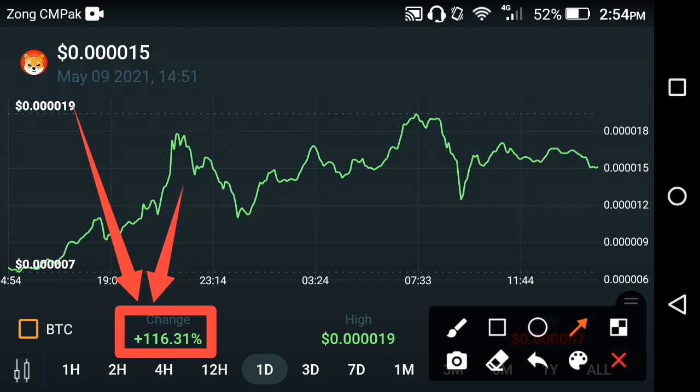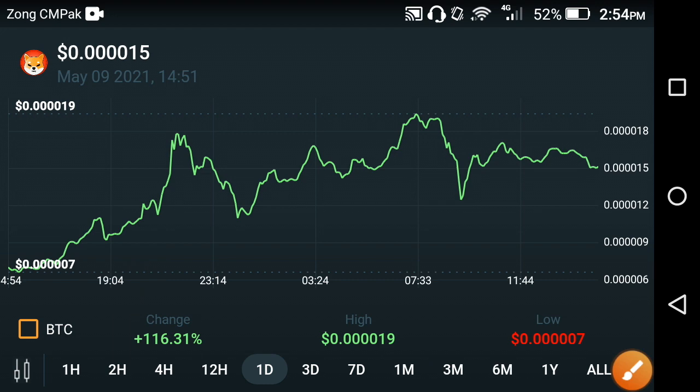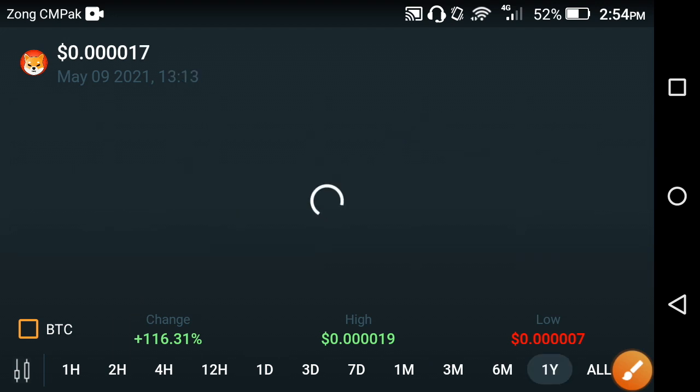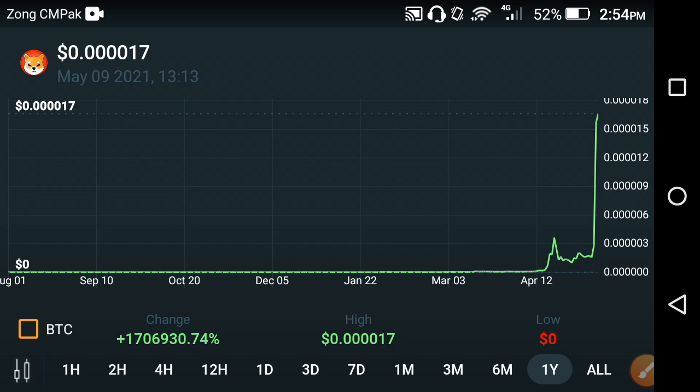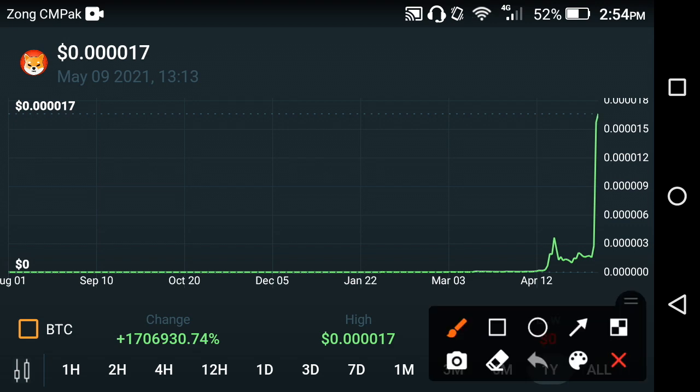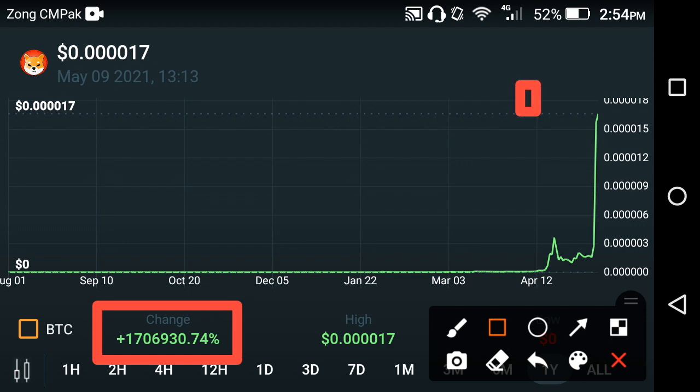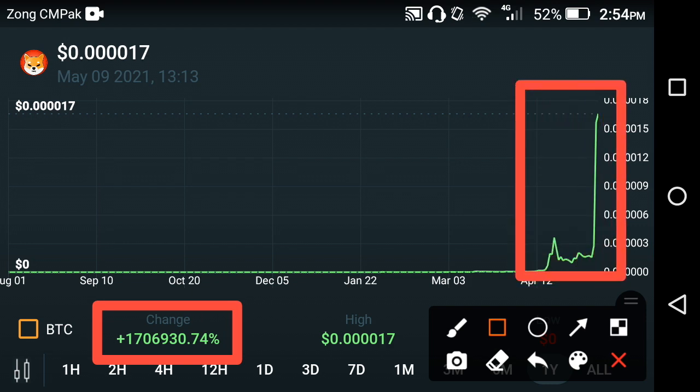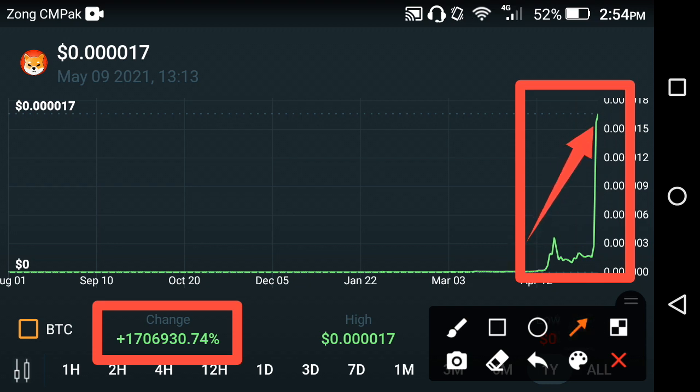Anyways, we talk about the price of Shiba token in 2025. So let's see the whole changes that occurred in the Shiba token. Let's see the last 1 year price change, friends. As you can see here, oh my god, I can't count this price change in the Shiba token. The Shiba token was announced, I think, in April. That is why, as you can see here, they took a jump in a very short time, and at this time a very big, unbelievable jump occurred in the Shiba token. I'm very excited to see this change.